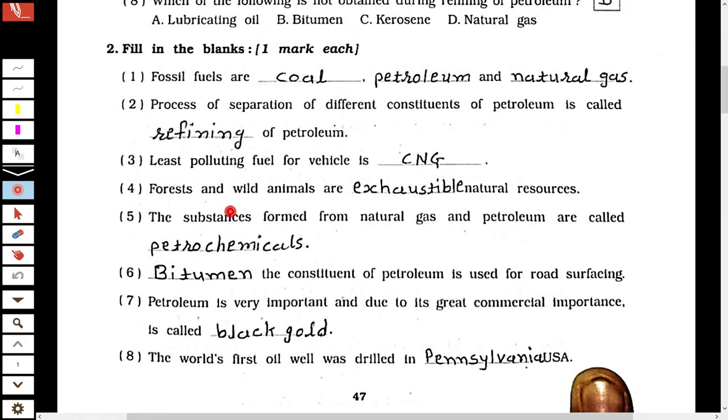Okay. Now bitumen, a constituent of petroleum, is used for road surfacing. Now the seventh blank is, petroleum is very important and due to its great commercial importance is called black gold. And the world's first oil well was drilled in Pennsylvania in USA.